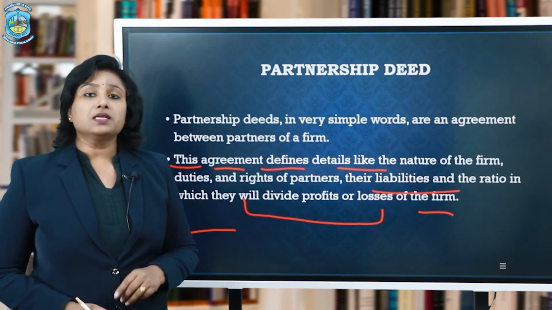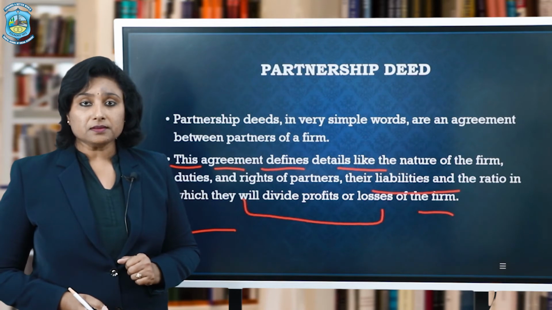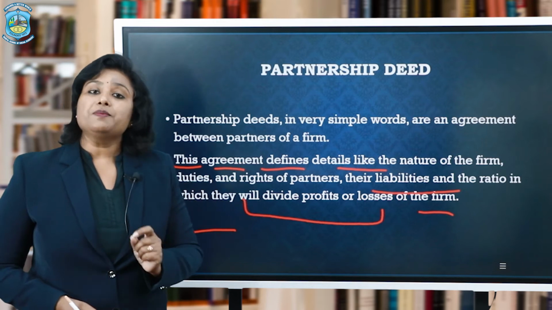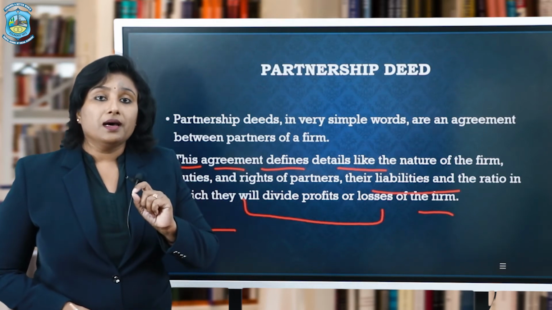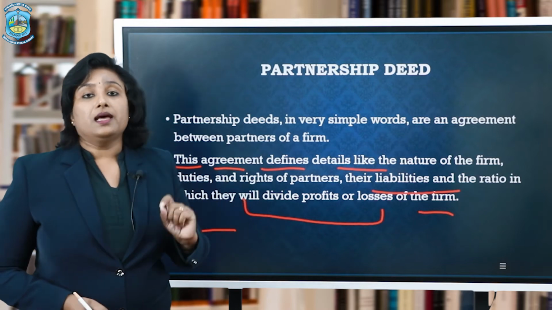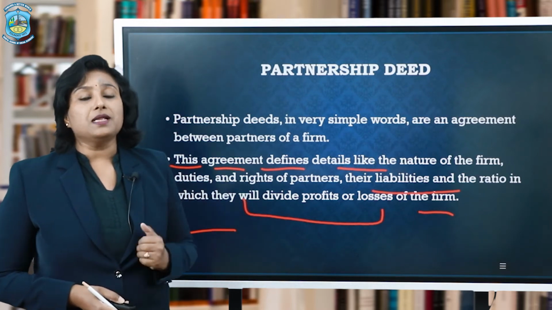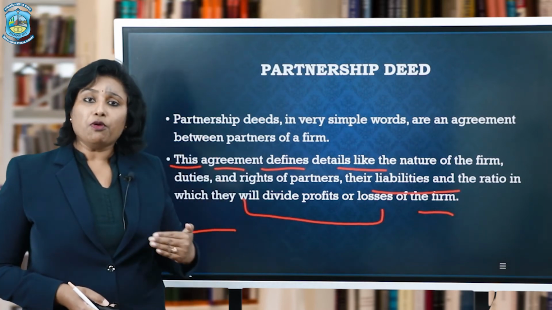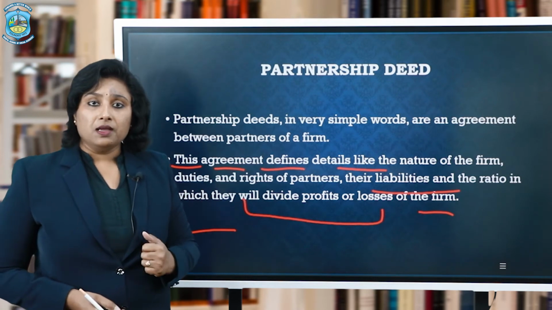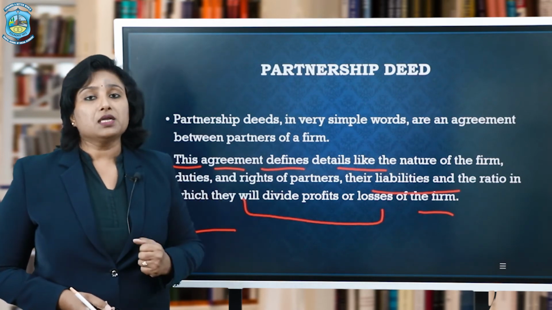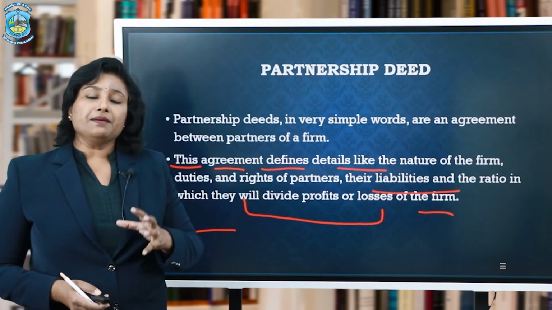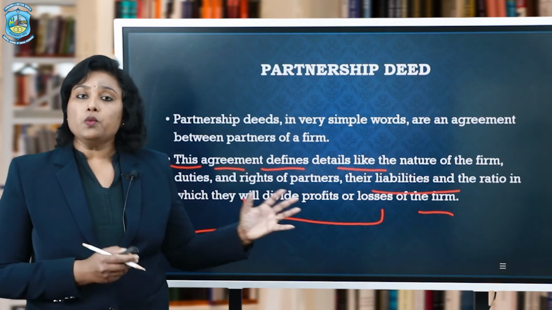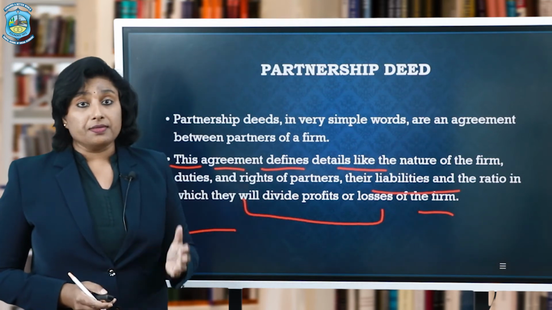Now, what happens if there is no partnership deed? Before that, we must know what a partnership deed is. The agreement which has been documented, written and agreed upon by the partners is termed a partnership deed. They will agree upon various points, such as how much their capital will be. We will also see the tentative format of a partnership deed. Before that, let me tell you, it is simply a written document or agreement upon which the partners would operate or run their business.